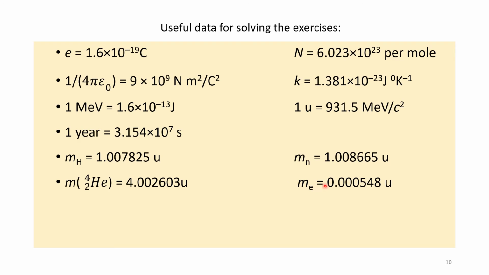Mass of an electron is very less, equal to 0.00054 units. u is atomic mass unit. Please remember this data, it will be used in solving the numerical problems.